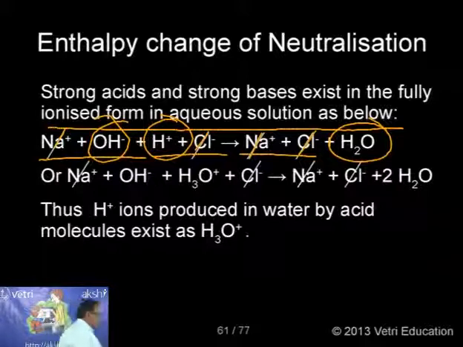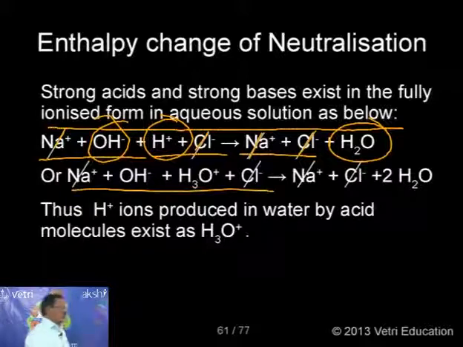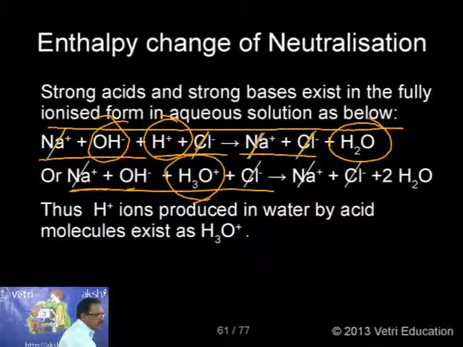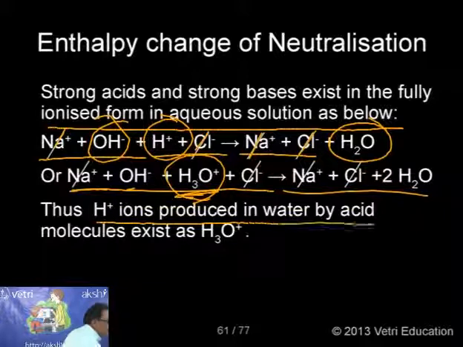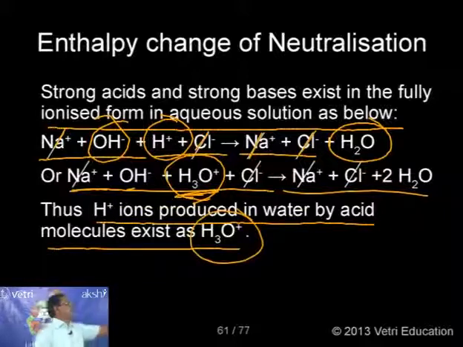We can write it another way also. That is, we add the dissolving of 1 mole of water. So Na+ OH-. In this case, I am indicating HCl with water, so that the H+ of HCl combines with water to form H3O+. Again the same equation, but the only difference is that on the right side, instead of 1 water molecule, there are 2 water molecules. Thus, H+ ion produced in water by ionization exists as H3O+. This is the interesting information, kindly follow. Okay, let me go for the next.